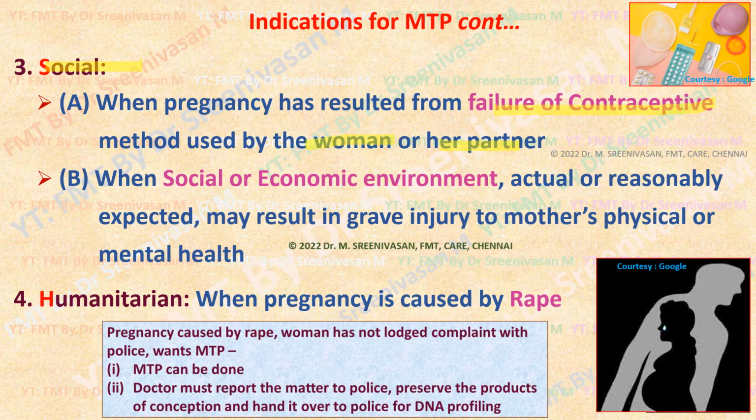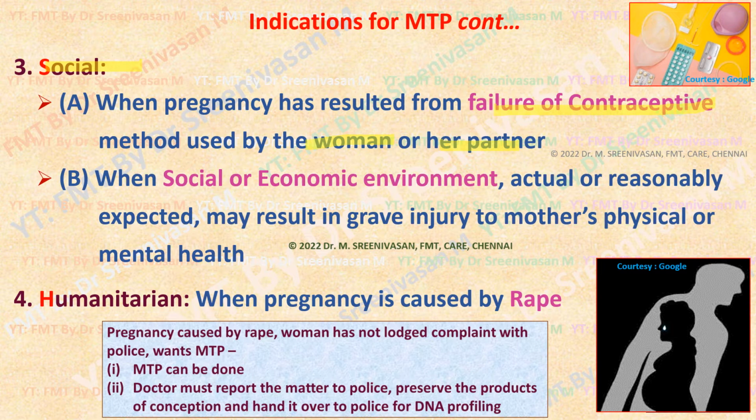Suppose the woman later changes her mind and makes the complaint to the police. In that situation, the doctor has to preserve the products of conception, that is the aborted material, and hand it over to the police for DNA profiling, that is for proving the offense as well as to get the conviction of the particular accused based on DNA fingerprinting.